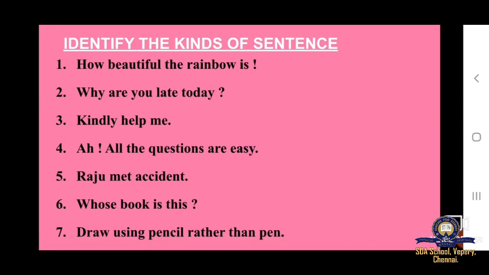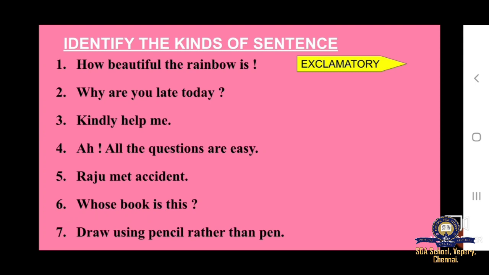And now let's exercise by identifying the kinds of sentence. Children, look at the first sentence. How beautiful the rainbow is. Here, what kind of sentence is this? Yes, exclamatory sentence. And next sentence. Why are you late today?